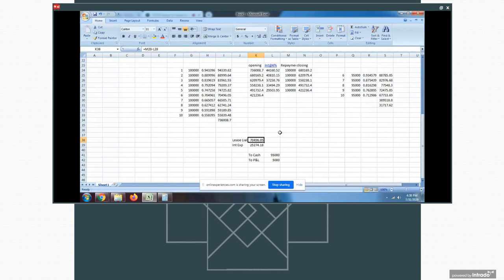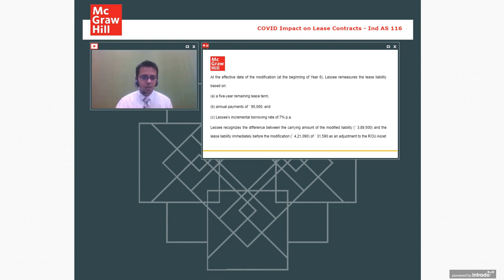We are not going to do this revised calculation. We will pass this journal entry. Whatever discount received will be credited to profit or loss account. I hope you have understood a rough idea about the amendment.